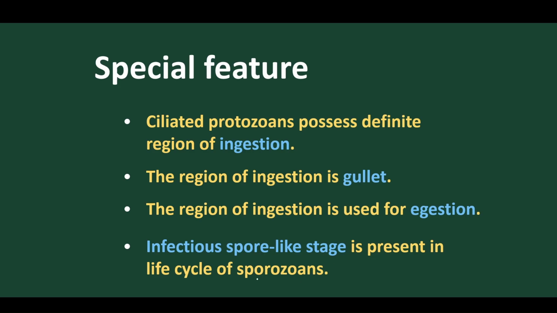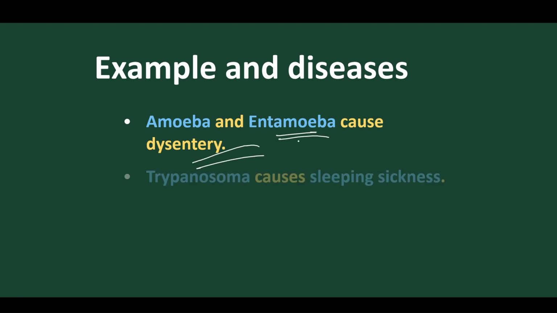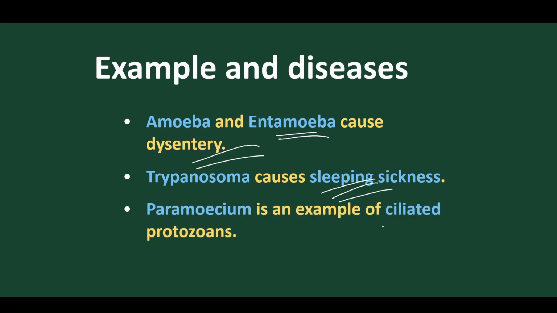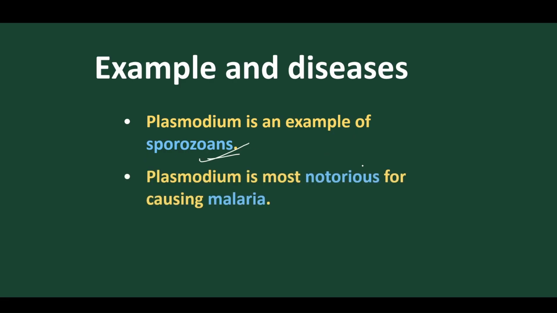Infectious spores are present in the life cycle of the sporozoans. Now, Entamoeba causes dysentery. Trypanosoma causes sleeping sickness in the body. Paramecium is a ciliated protozoan. And Plasmodium is a sporozoan that causes the disease malaria.